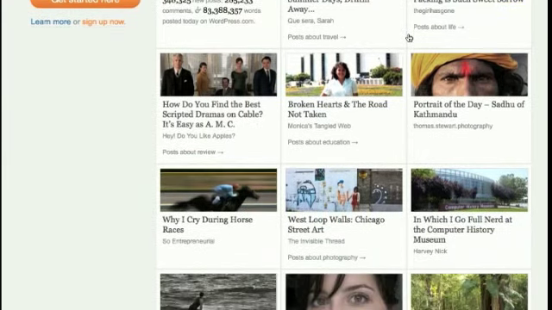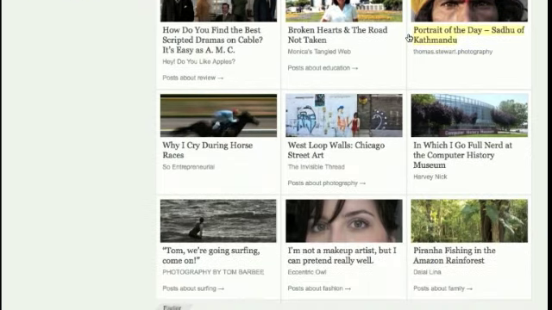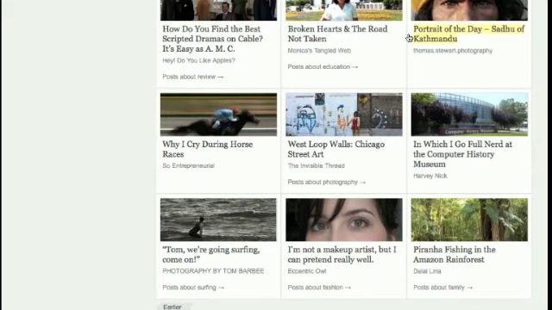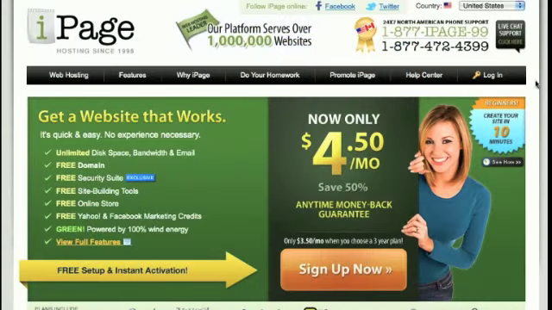However, with iPage's one-click installer feature, you can have a WordPress blog up and running in the amount of time it takes you to make a cup of coffee. Even if you're tech illiterate, you'll find the process easy and hassle-free. When you sign up for an iPage hosting plan, you're given instant access to your iPage account with login details, so you can begin setting up your WordPress site right away without having to wait around.